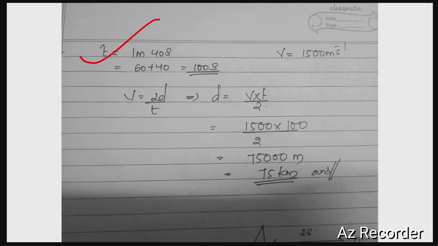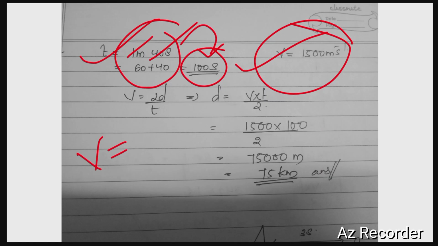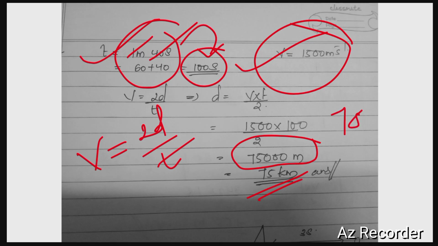So here the time is given to be 1 minute and 40 seconds. We need to convert the entire quantity into seconds. Converting, 1 minute is equal to 60 seconds, so 60 plus 40 gives us 100 seconds. The velocity is 1500 meters per second. For the formation of echo, V is equal to 2d by t, so we can calculate the distance using d is equal to V into t by 2. Velocity is 1500 and the time is 100, divided by 2. On solving, we get 7500 meters, which can also be expressed as 75 kilometers.